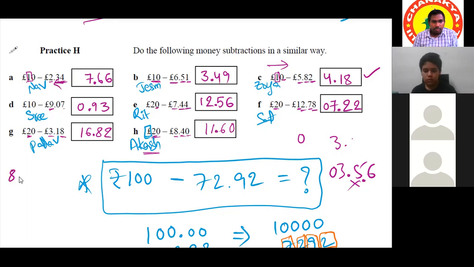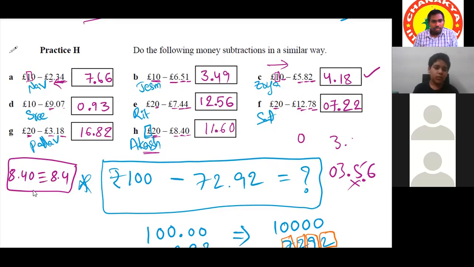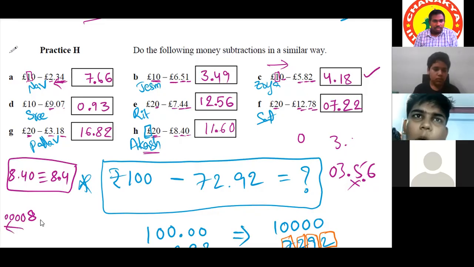Just tell me 8.40 and 8.4. These two are the same, exactly equal? Yes, sir. Any difference? Yes, sir. Because 0 doesn't mean anything after the decimal. If it is in front of 4, it will be like 0.04, which is different. We can put infinite zeros after 4. Like before a number, we may place any number of zeros, in the same way, after the decimal also we can put any number of zeros.